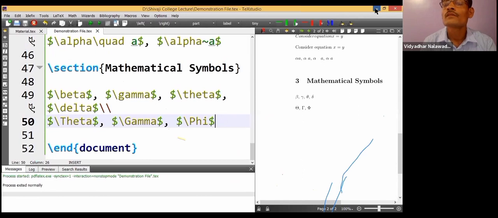Let me share my screen to tell you these are the symbols, mathematical symbols, Greek letters. This left hand side is output, whereas right hand side is the code for that symbol. Alpha, beta, gamma, delta, epsilon, zeta, eta, theta, iota. You can see.